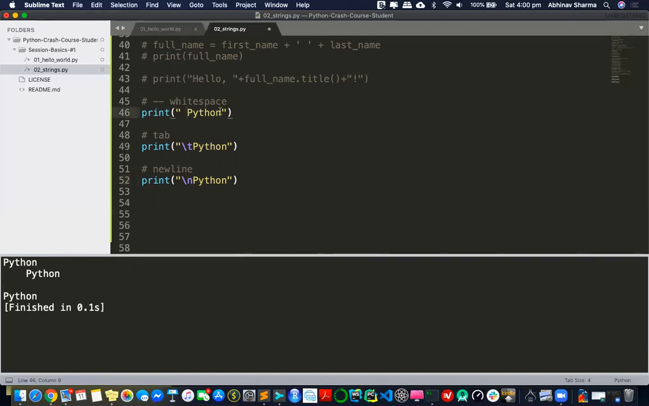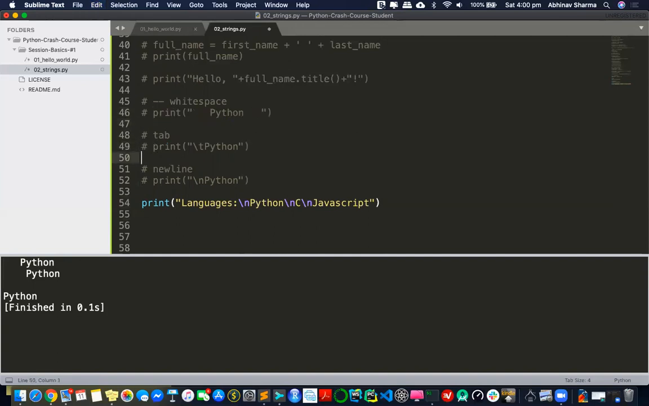So we have white spaces. We can put a space inside a string, we can put a tab, and we can put a new line. And see, everything is working the way it should. This can be created in a very complicated statement like this: languages, backslash n, Python, backslash n, C, backslash n, JavaScript. Can you guess what this line will print? Just try.